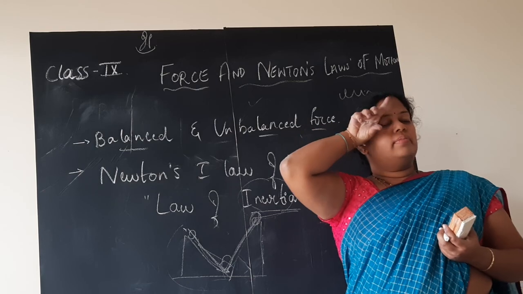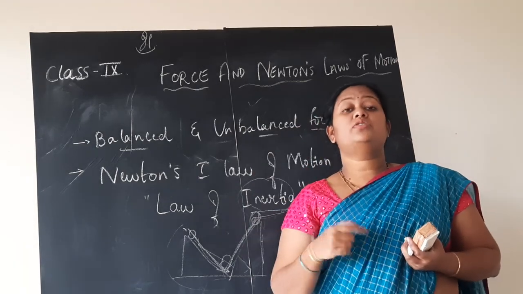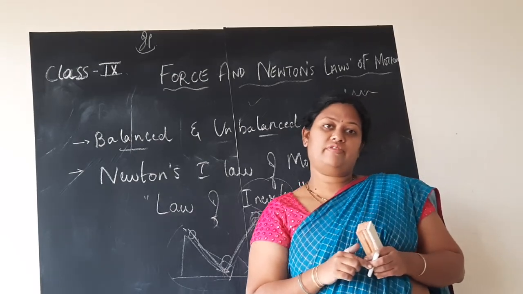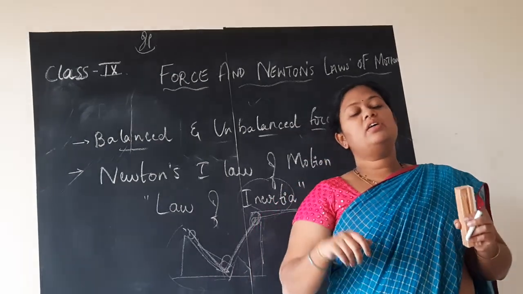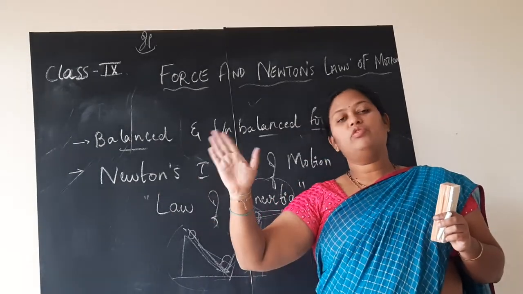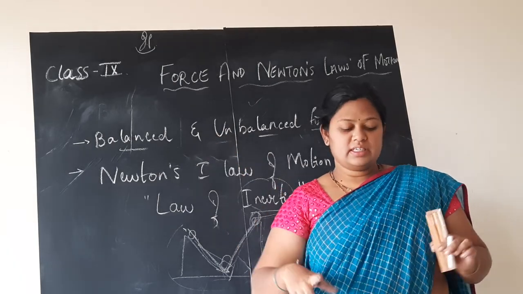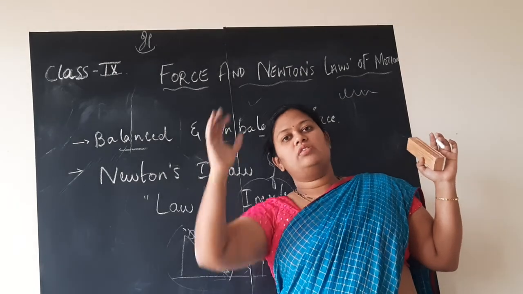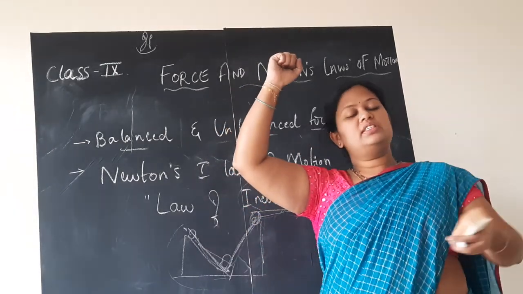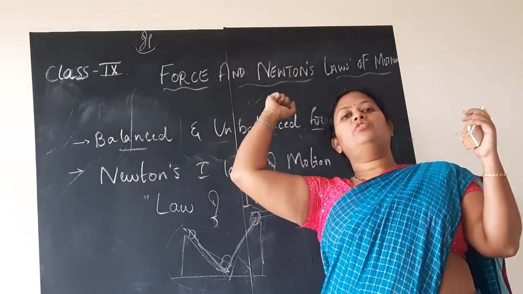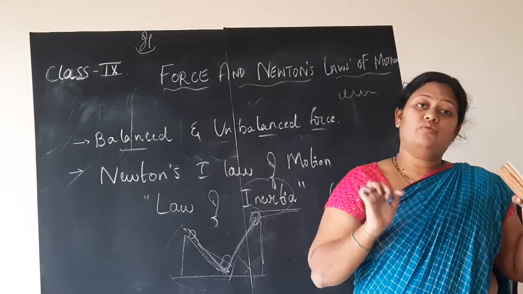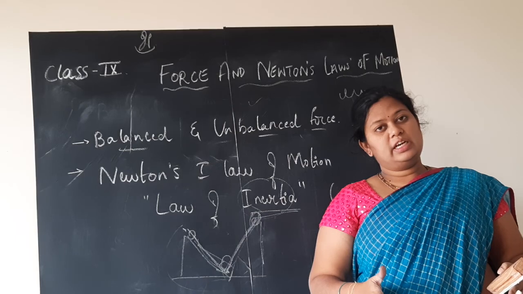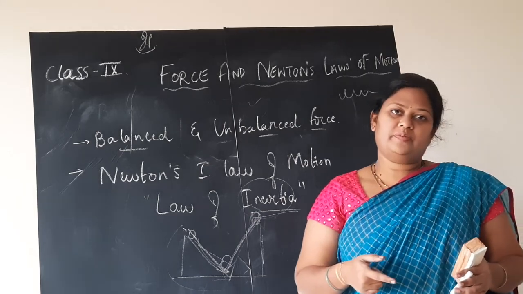So if the driver suddenly starts the bus, what happens? Now the bus is in rest and you are also in the state of rest. When the driver starts and moves the bus, you will tend to fall backward. You will be holding and standing, and if the person suddenly starts moving the bus, you tend to fall backward. This is because the bus which was in the state of rest suddenly gained motion.